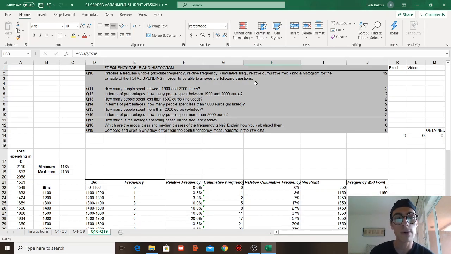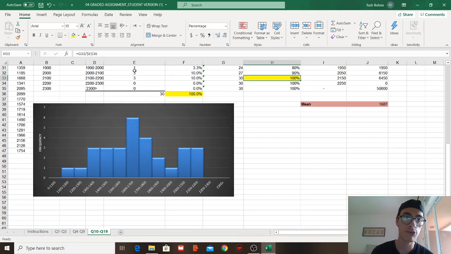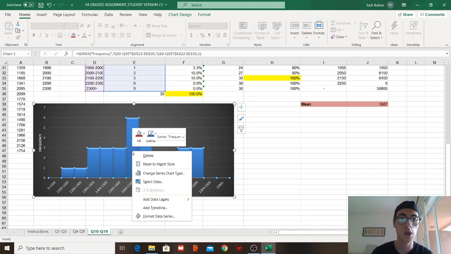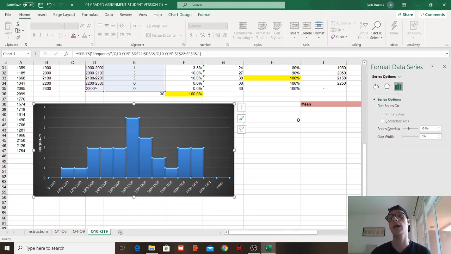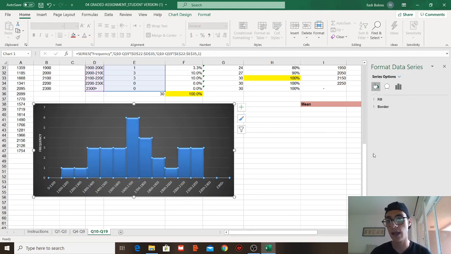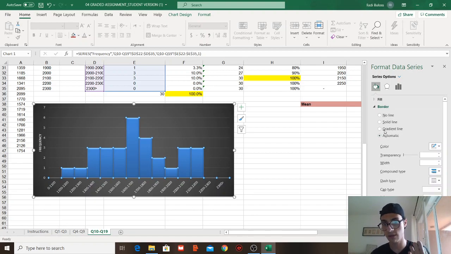Okay, so referring back to the question, prepare a frequency table of total spending, in order to be able to answer the following questions. So we prepared the relative, cumulative frequency, absolute, all of them. Now we need to start answering the questions. Before we answer, I decided to do the pens. We have a histogram that shows the amount. And of course, you showed us how to change the width and how to have certain spaces between them and how to make it more visual and more understandable.